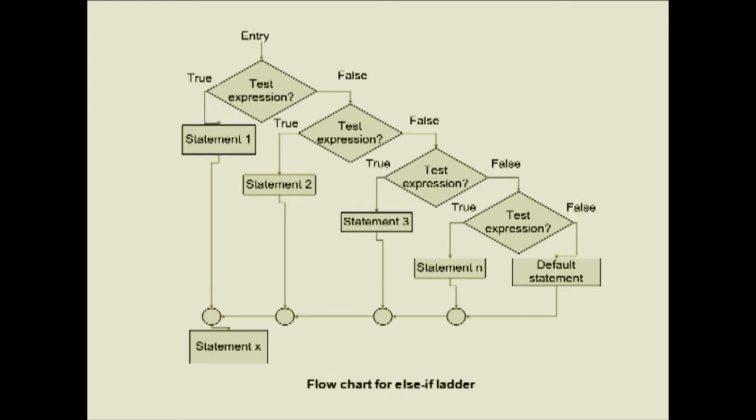See the use of the if else ladder statement with the help of the flowchart as shown on the screen. Entry, then test expression. If it is true, statement 1 will be executed; if false, go to the next test expression. If it is true, statement 2 will be executed; if false, go to the next expression. If it is true, statement 3 will be executed; if false, go to the next test expression. If it is true, statement n will be executed; if false, the default statement will be executed.